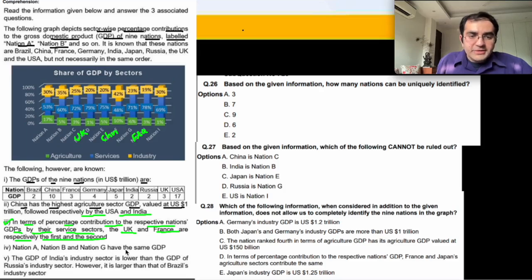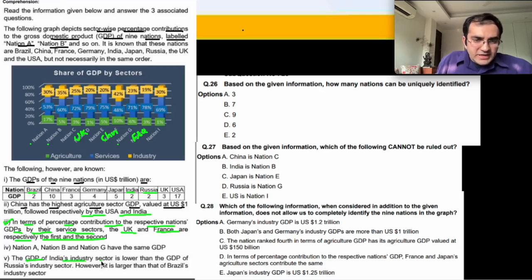Fourth, nation A, B, G have the same GDP. Same GDP किसका है? Brazil, India and Russia. So A, B, G में I have Brazil, India and Russia. Who is what we don't know.